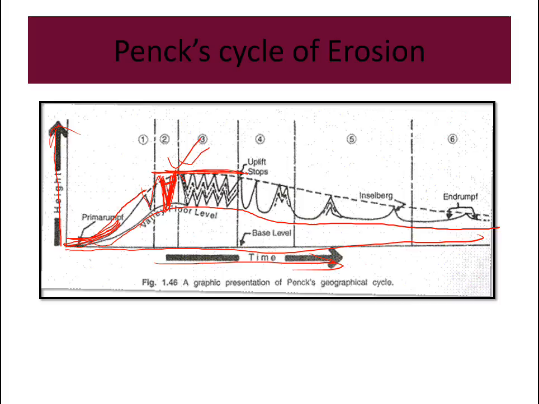We can see that the narrow valleys are there, and here the upliftment is reducing, the slope height is slowly reducing, and the narrow valleys become wide, broad valleys because of lateral erosion. It forms inselbergs, and at the end it becomes Endrumpf. So at the beginning it is called Primärrumpf, and at the end it is called Endrumpf.